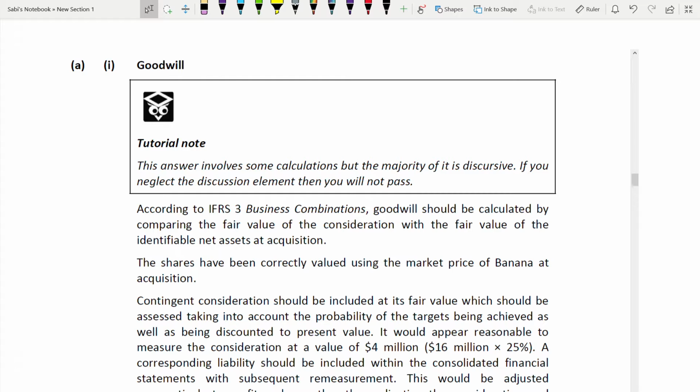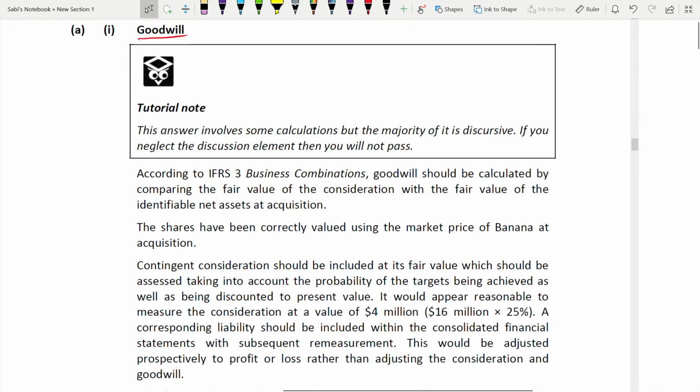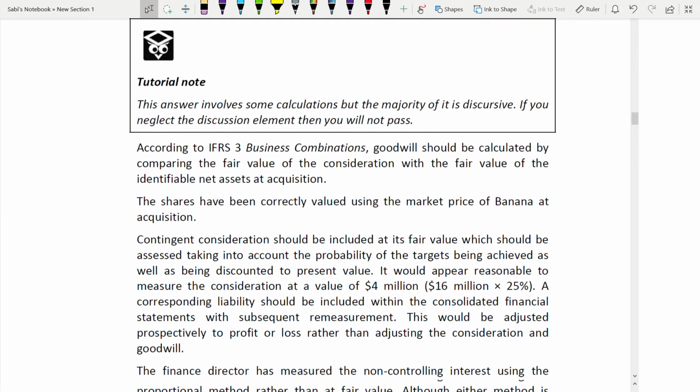First one is goodwill. Your subheading is goodwill. Most of the calculation they have done, but the discussion part they have left. So make sure that you will not pass with calculation alone. All these are discussion only. So starting with IFRS 9, you have to hit directly with IFRS 3. You have to start your answer there, because goodwill, subsidiary, acquisition, everything is under business combination only.